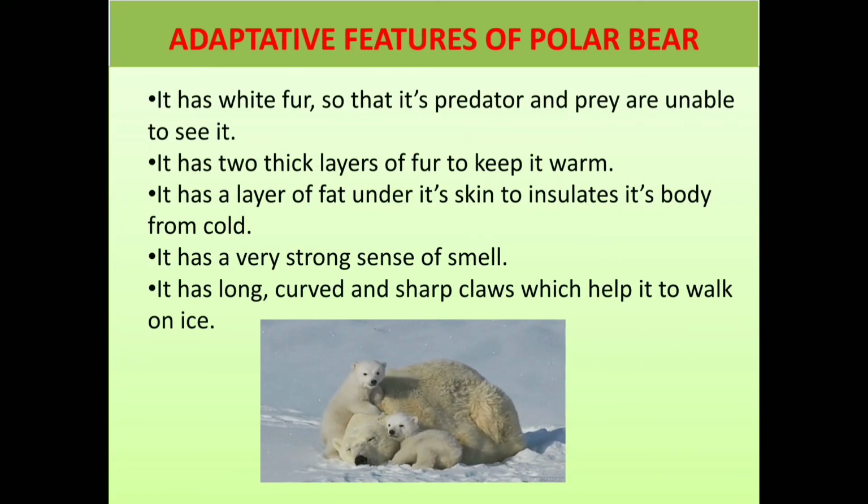Next, let us discuss what are the adaptive features of the polar bear. It has white fur so that its predator and prey are unable to see it. It has two thick layers of fur to keep it warm. It has a layer of fat under its skin to insulate its body from cold. It has a very strong sense of smell. It has long, curved, and sharp claws which help it to walk on ice.